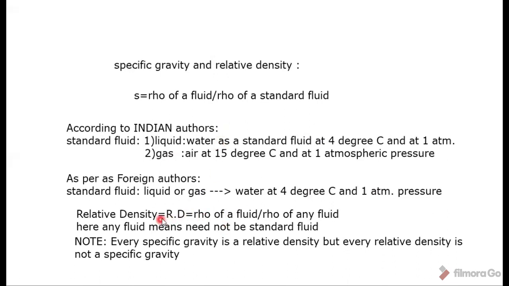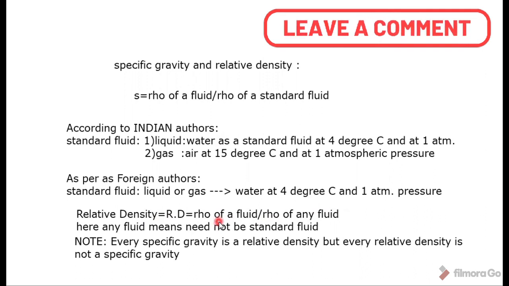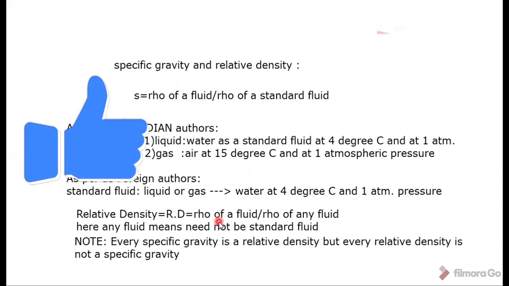See here, rho of a fluid. I'm repeating again: two fluids, oil and mercury, so the density of the oil with respect to the density of the mercury. At that time we need relative density. Relative density is used instead of specific gravity if the comparison is done with respect to some random fluid instead of a standard fluid.